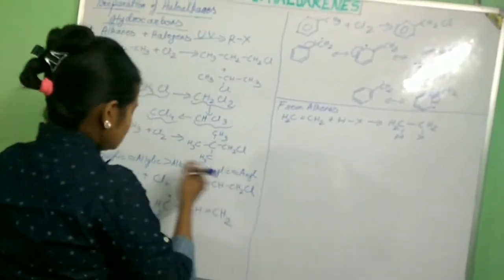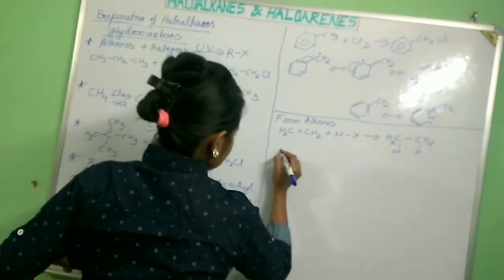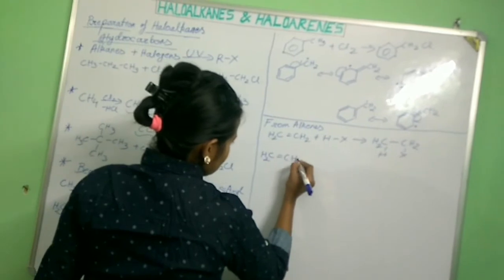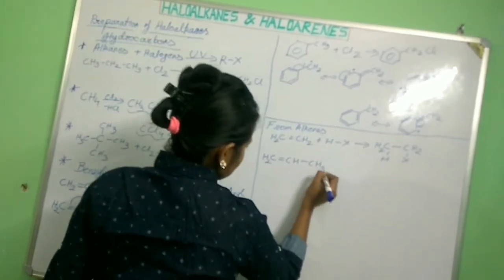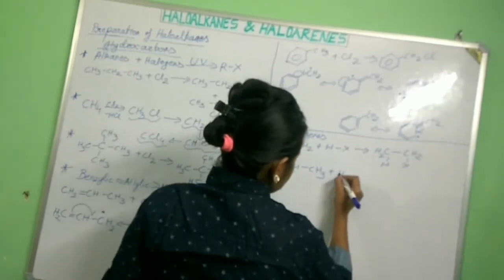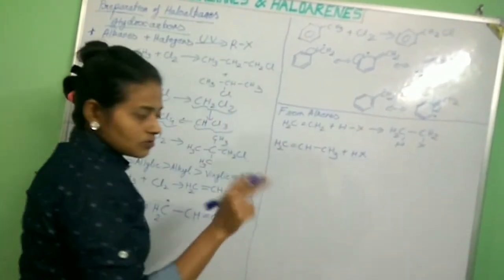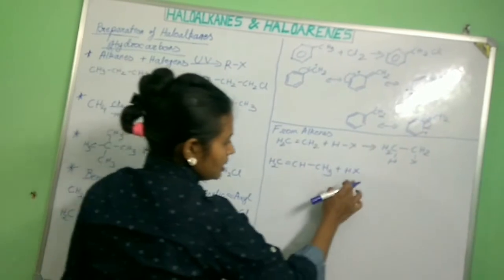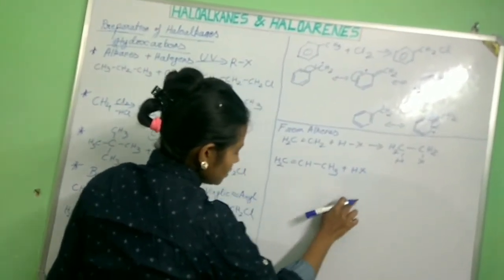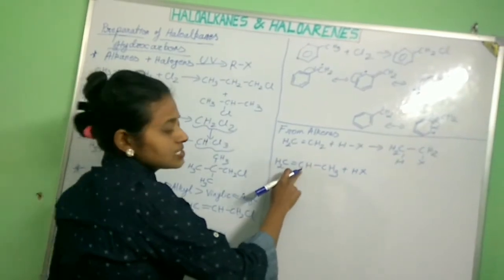Now first let us see an unsymmetrical alkene like CH2=CH-CH3. This is an unsymmetrical alkene, and when we add HX to it, what will happen? According to Markovnikov's rule, the negative part, which is the halogen part, will attach to the carbon which contains less number of hydrogen.